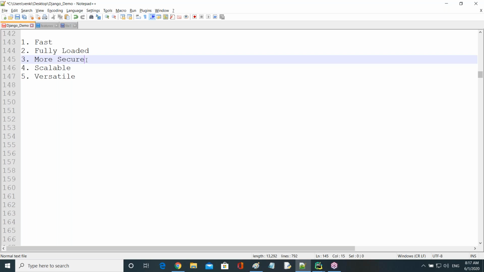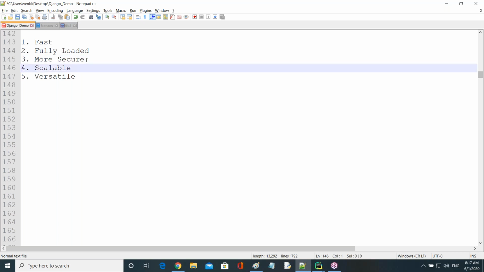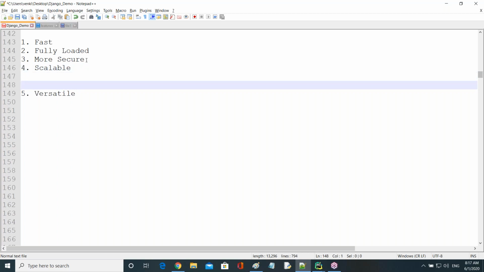So it's called a more secure framework. And scalable means our project must be in a position to handle all levels of websites, like low level, medium level, high level. All websites can be managed very easily.